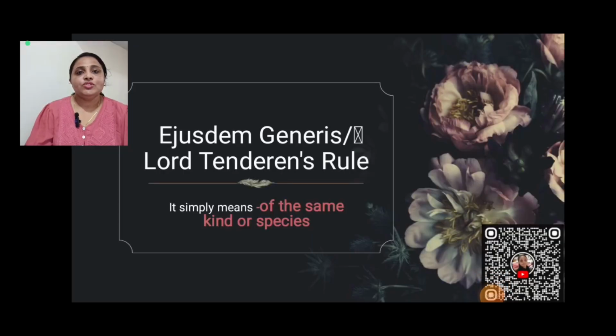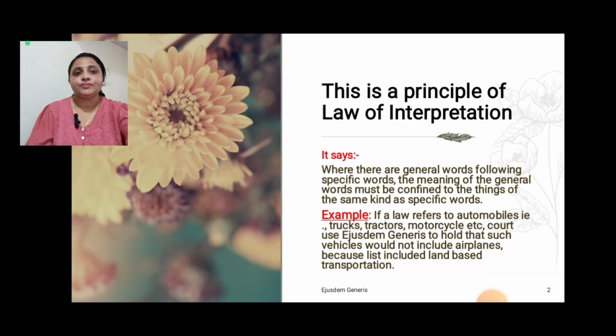So what does Ejusdem Generis mean? It simply means of the same kind or species. It's also called Lord Tenterden's rule, as I mentioned earlier. This is one of the important topics in interpretation of statutes. What it says is that where there are general words following specific words, the meaning of the general words must be confined to the things of the same kind as the specific words.